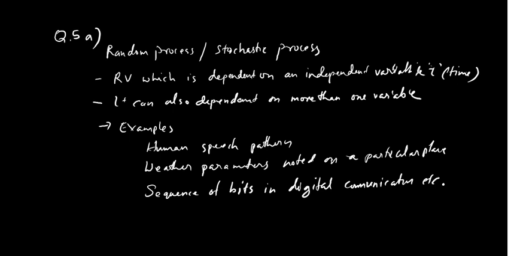So we want some examples. For example, our human speech pattern. If we take the signal, it is not deterministic. We cannot say at this time this will be the amplitude, it is randomly coming, but it depends on time. As the time moves, the signal also changes, so it is dependent on time and it is a random process. So a random variable which is dependent on an independent variable is called a random process. Weather parameters such as humidity, temperature, etc. at a particular place, and the sequence of bits of a digital communication, the ones and zeros which appear in digital, are all random processes.